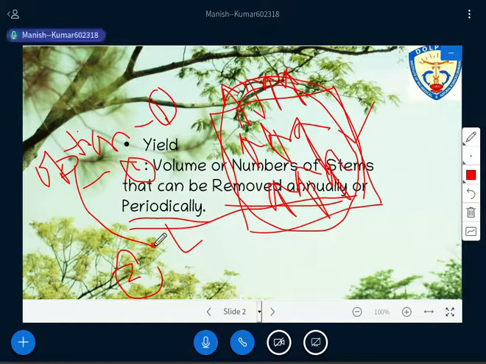If you have any question, people can ask. The meaning of yield, I have just discussed this one word, yield.